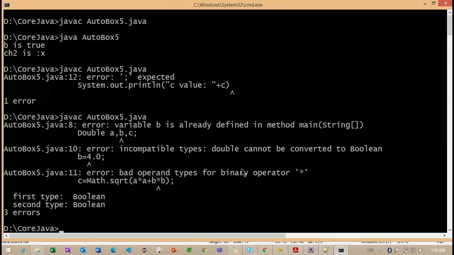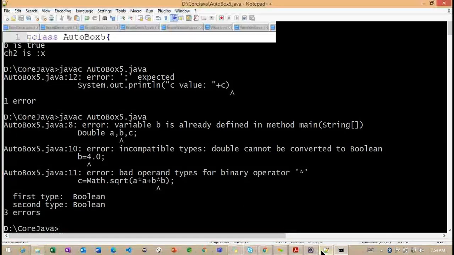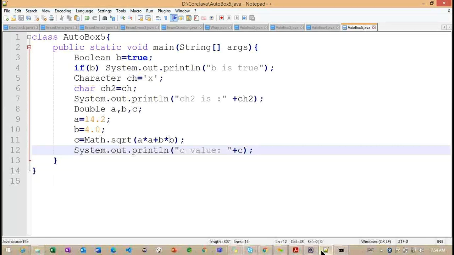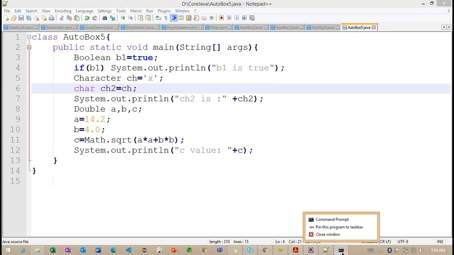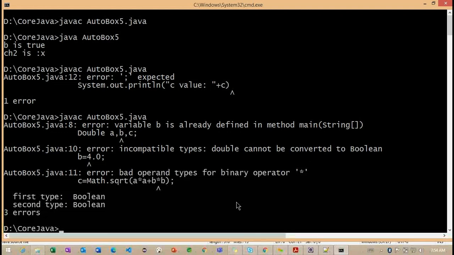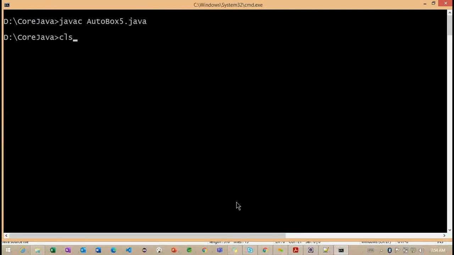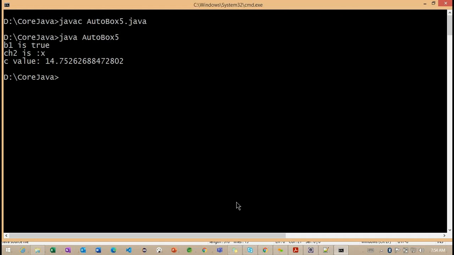Oh, sorry, b is already defined here. We need to change it. This particular b is already defined here, so we can go for b1. Other than this particular b1, everything else is the same. Let's compile one more time. So it's compiled successfully, and I'm trying to execute.